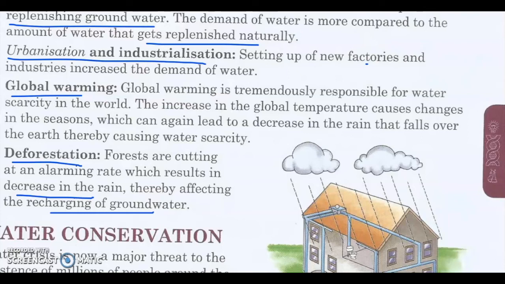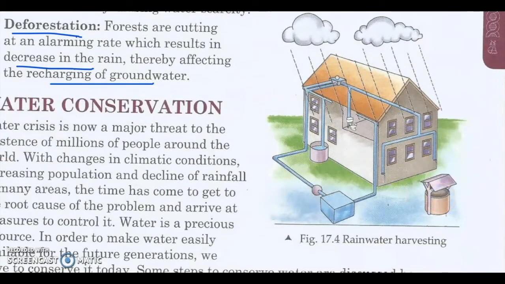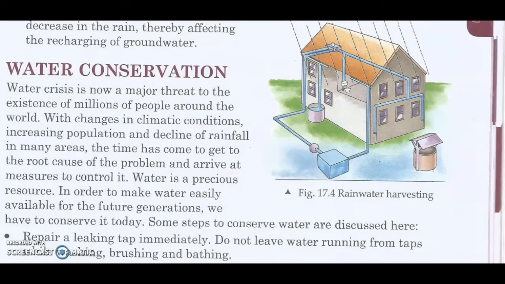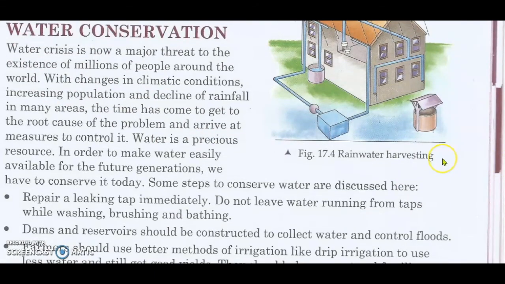So we learned various causes: population growth, wastage, overexploitation of groundwater, urbanization and industrialization, global warming, deforestation. Now we are going to learn how to conserve water. Water conservation is the practice of using water to reduce its wastage and also to sustainably manage the natural resources of water so that it will be available for present and future generations of human beings.